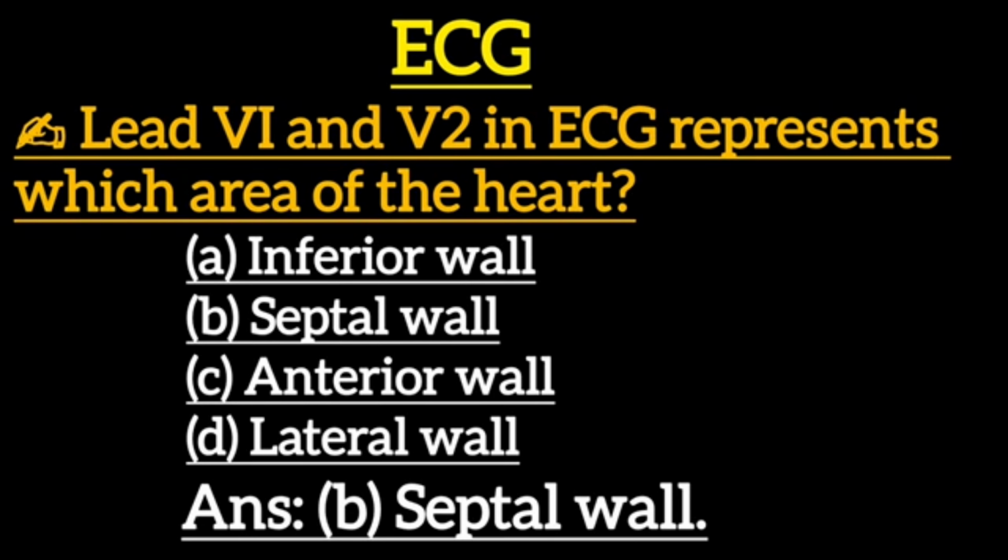Next one: leads V1 and V2 in ECG represent which area of the heart? Option A, inferior wall. Option B, septal wall. Option C, anterior wall. Option D, lateral wall. Correct answer is option B, septal wall.